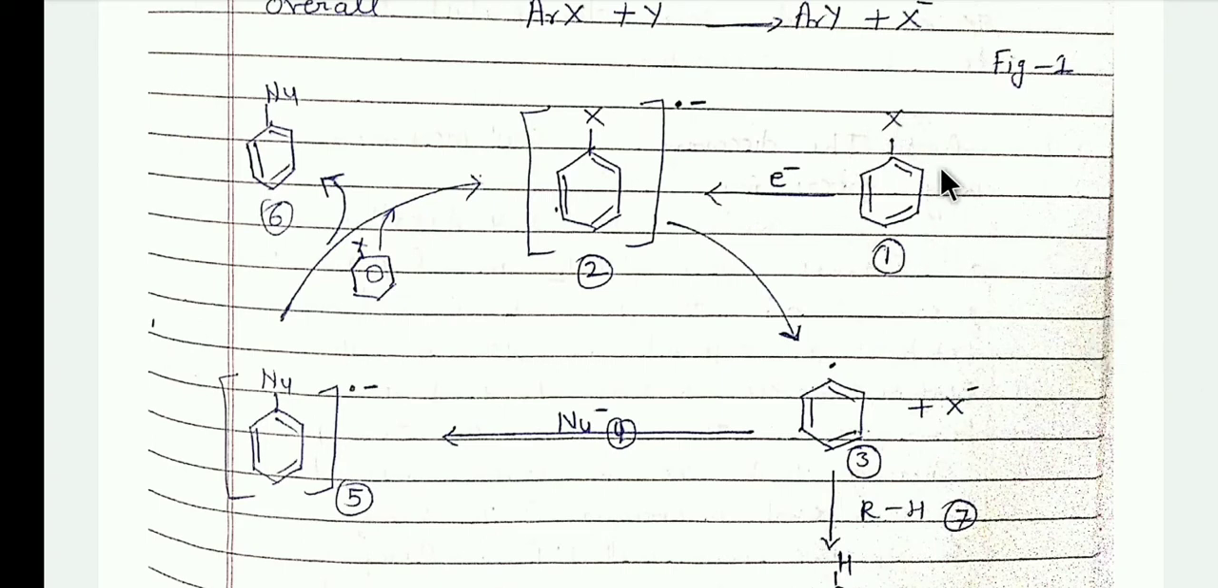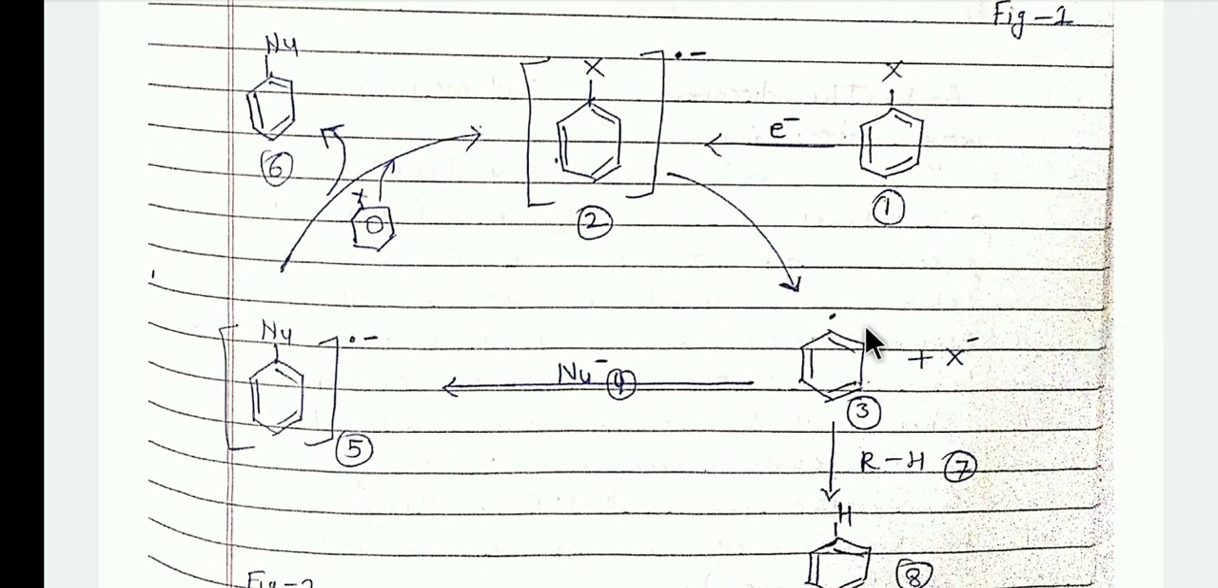Here this is the aryl halide. With electron donor reagents, such as a catalyst, or photochemically, the reaction can be initiated and the aryl halide converts into the anion radical. This anion radical dissociates, or in other words it releases the anion X minus and forms the aryl radical.